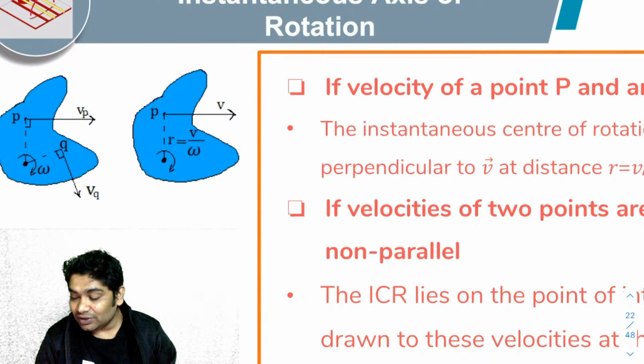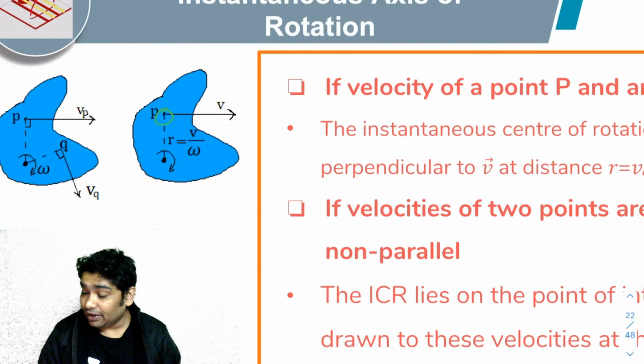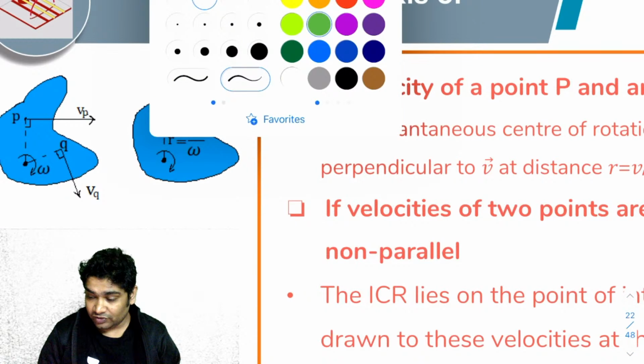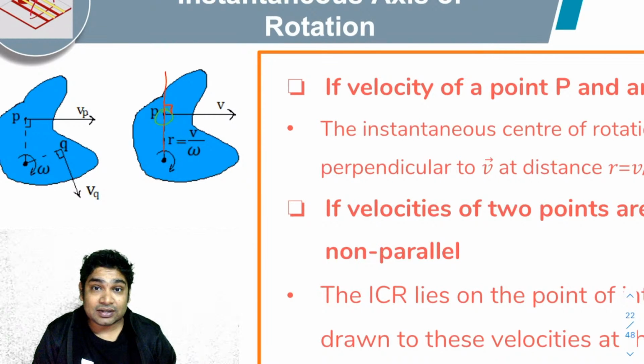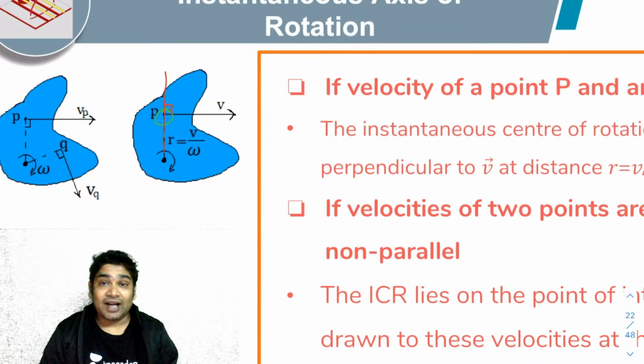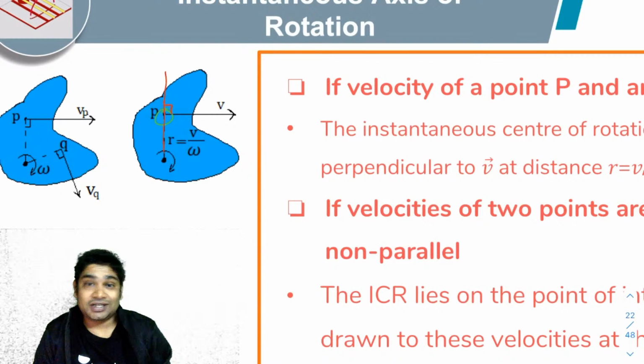Imagine if you knew the velocity of the point P and you also knew omega, then to find the ICR, you would draw a perpendicular first. So first you would draw a perpendicular to the v vector like this, and then select a point which would have zero velocity. Why? The instantaneous center of rotation should always have zero velocity.